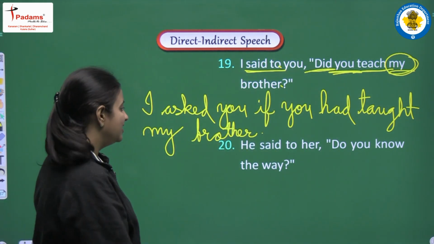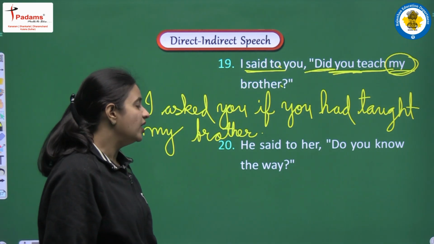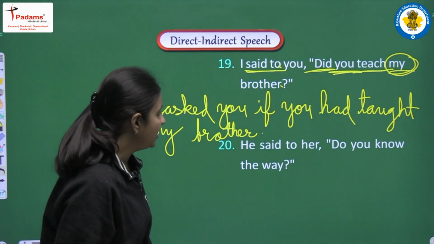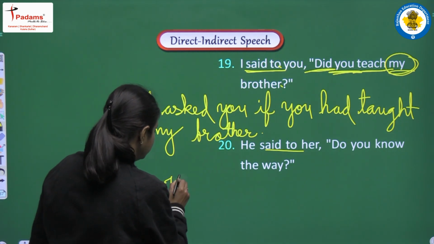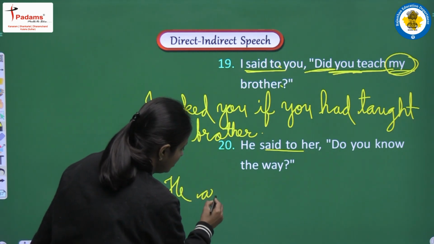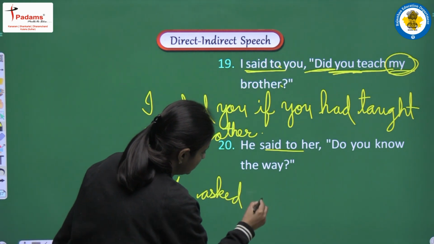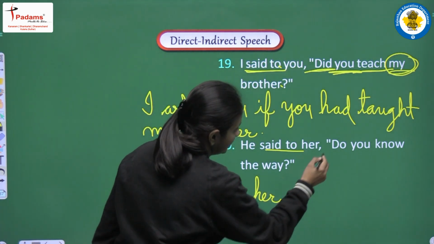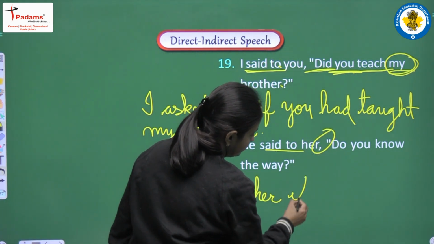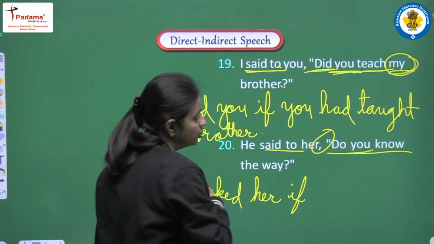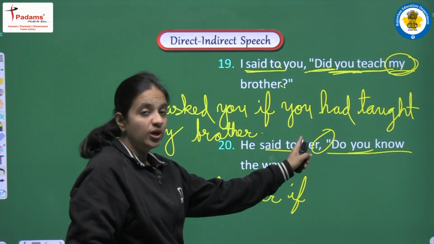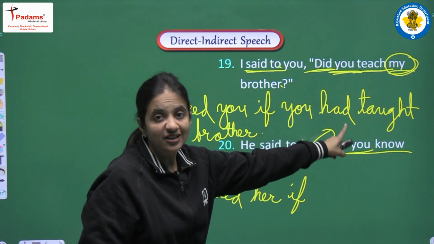Clear? Next is, he said to her, do you know the way? Again we are having said to, that will be converted into asked. So I am writing, he asked her. Conjunction will be if. Next, do you know? You will be converted according to her. Why? Because it's a second person pronoun.